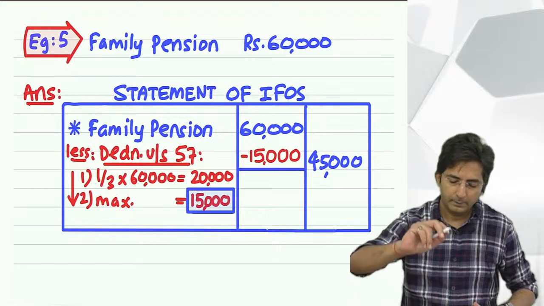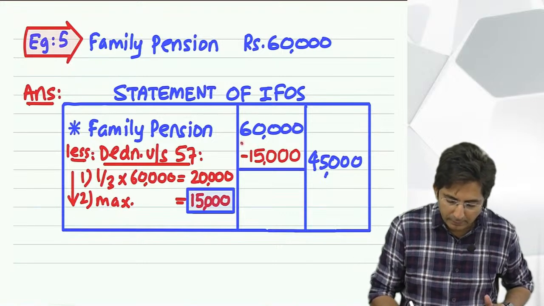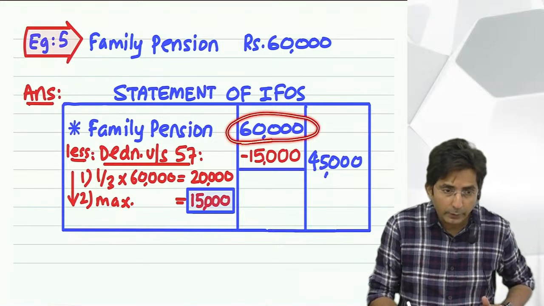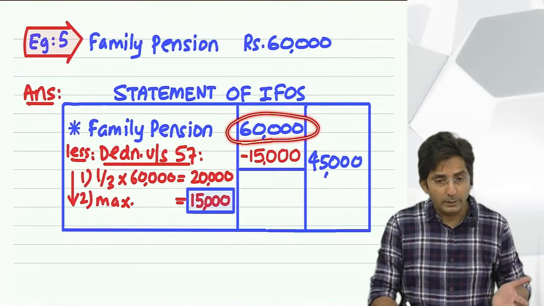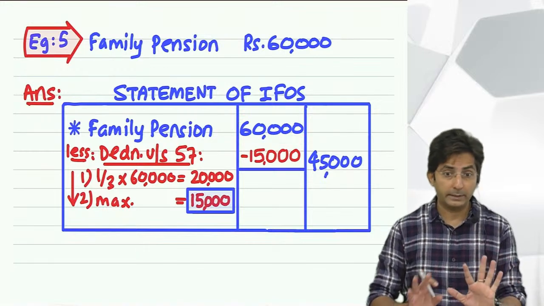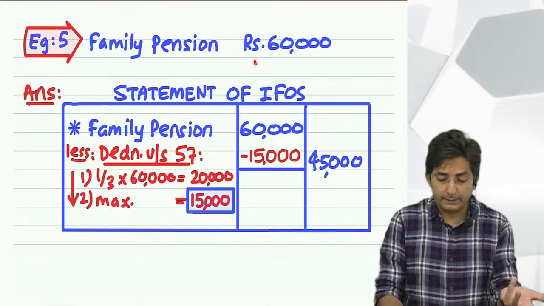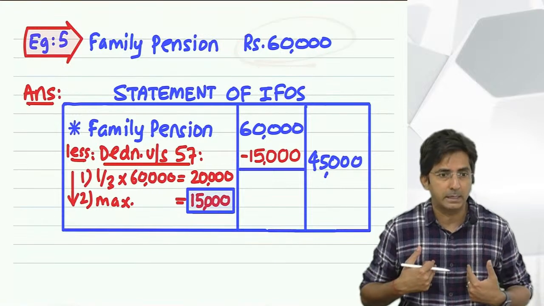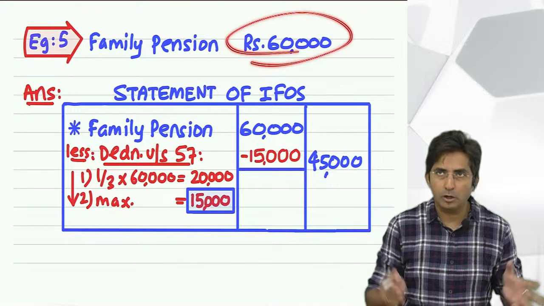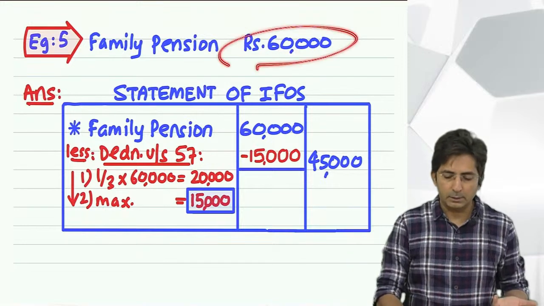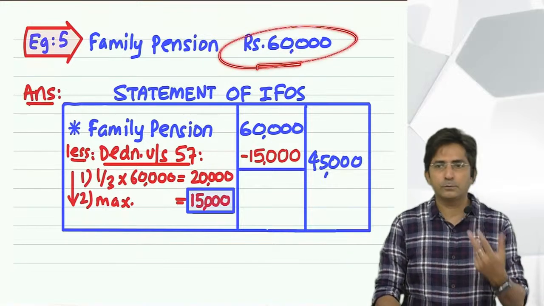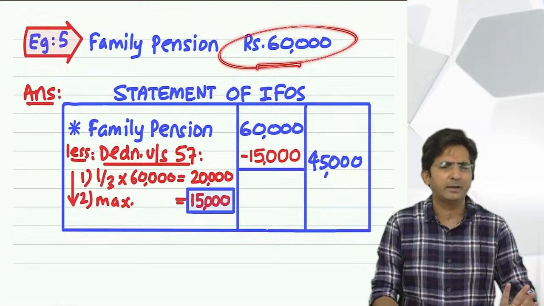See, I will show you in a better way. Look here. First, family pension I will write in the inner column. And then calculate one third of that. See, one third can be any amount. This 60,000 is my example. I hope you are not memorizing 60,000. This 60,000 can be 6 lakhs, 2 lakhs, 1 lakh, 5 lakh, 40,000, anything it can be.